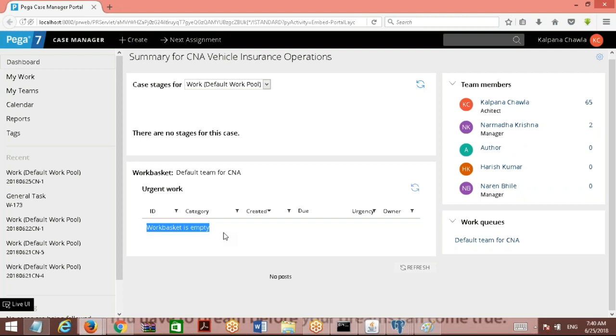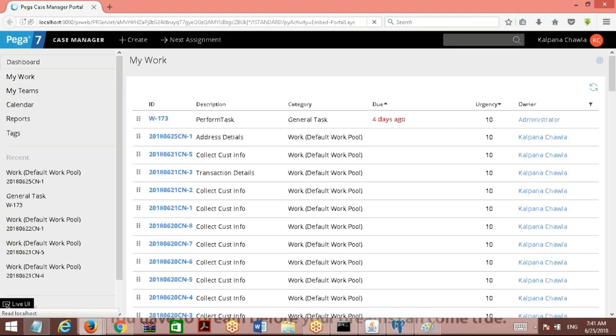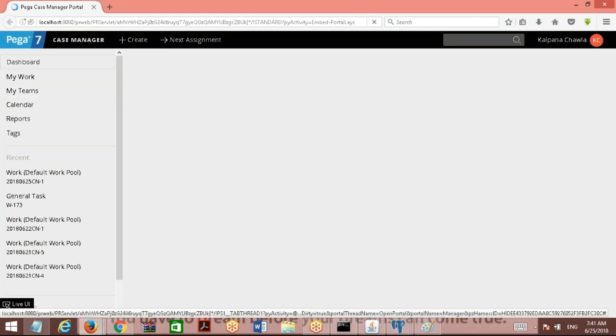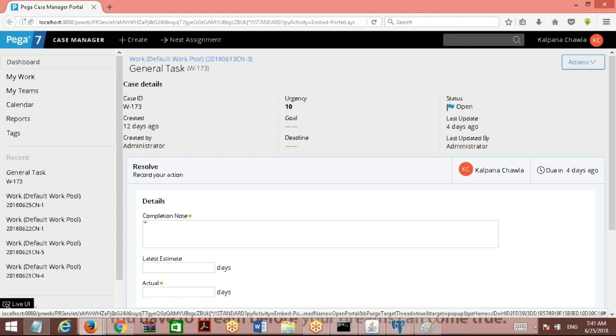So that basket name will be sent to PX assigned operator ID and will fetch all the work items related to that basket. Similarly to how you see the tasks here, in the work basket also you see the list of tasks available. When you click on one of the work items in the work basket, it will open the work item. From which table will it open the work item? It will open from the work table, PC work table.